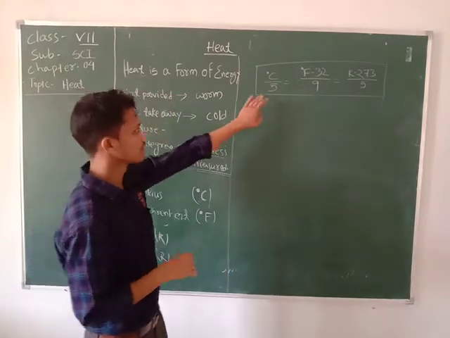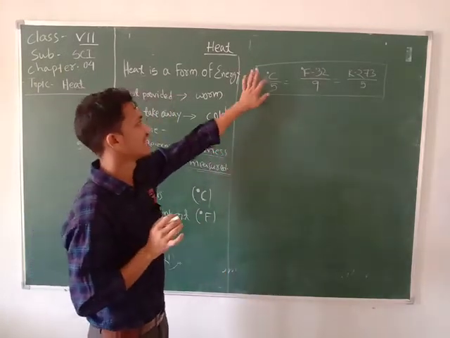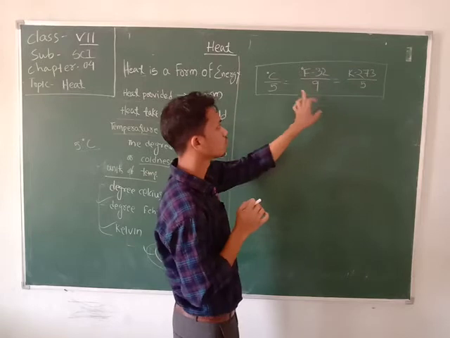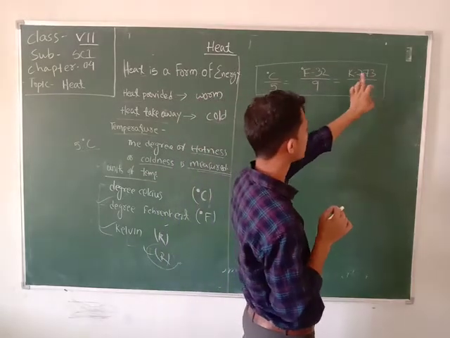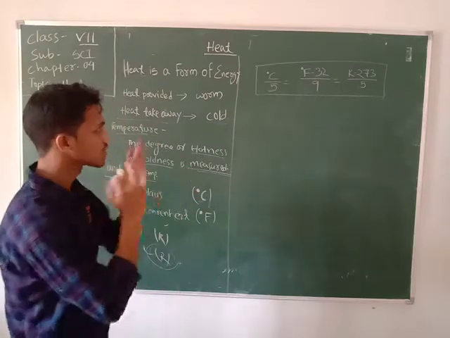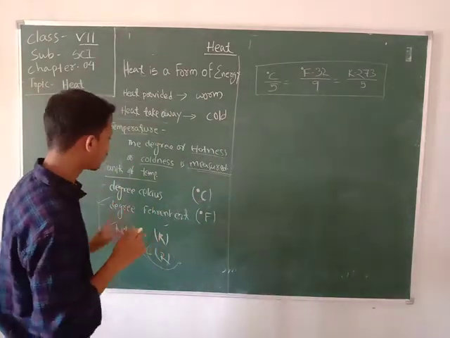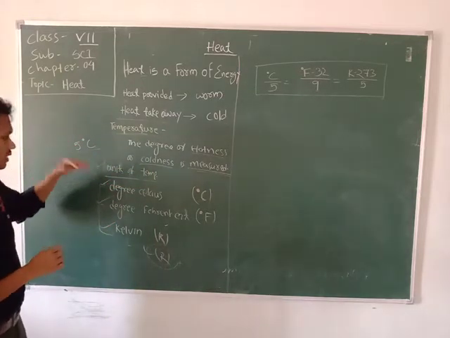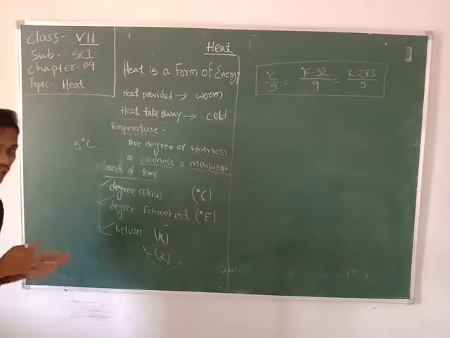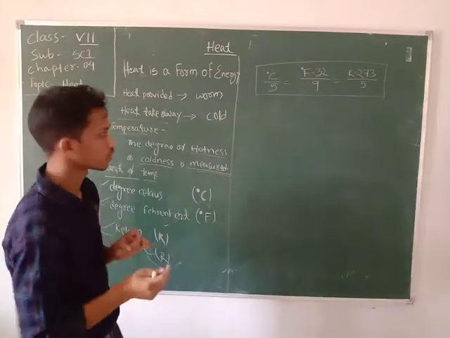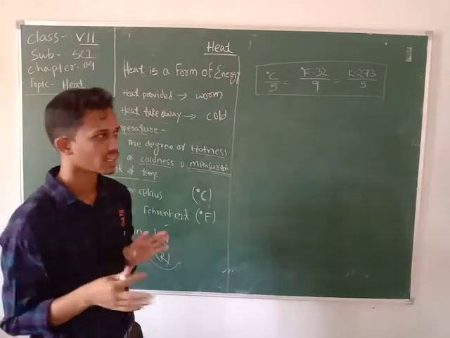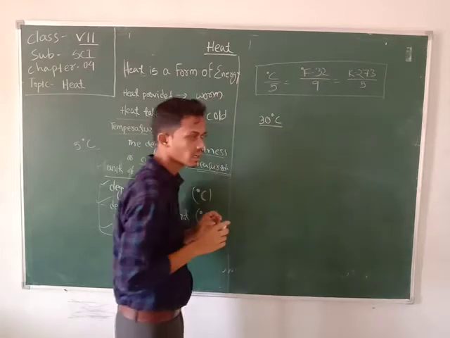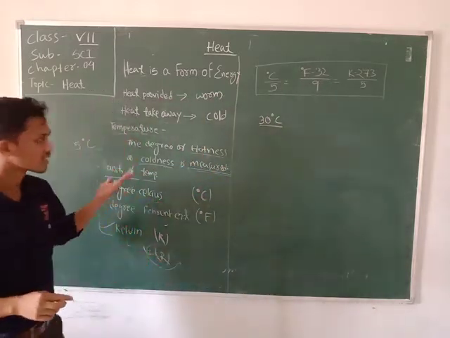Okay, so this is very important: degree Celsius by 5 equal to F minus 32 by 9 equal to K minus 273 by 5. This formula helps us to convert a measurement that is in degree Celsius to degree Fahrenheit, and that may be converted into Kelvin. Suppose someone measured 30 degrees Celsius. So the measurement on the Celsius scale is 30 degrees Celsius.